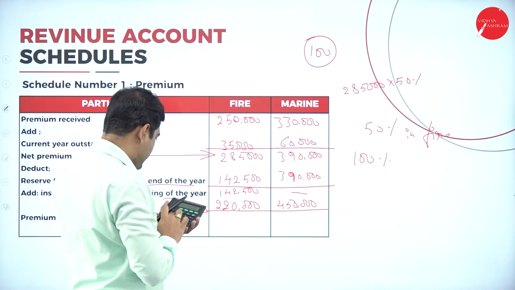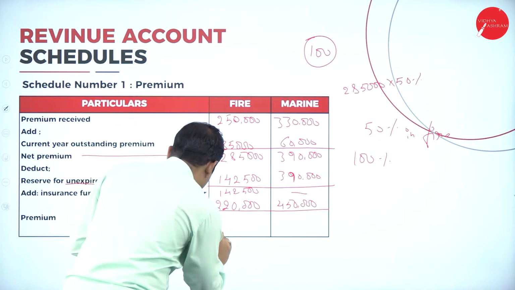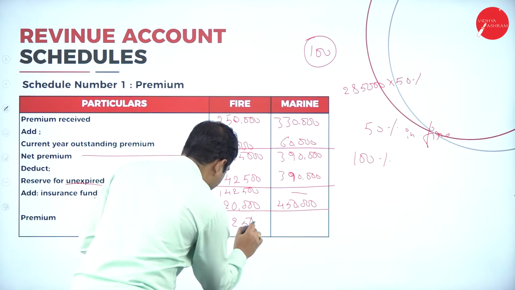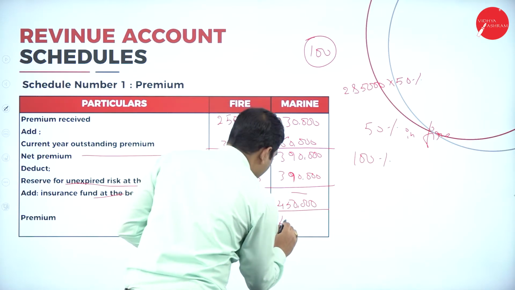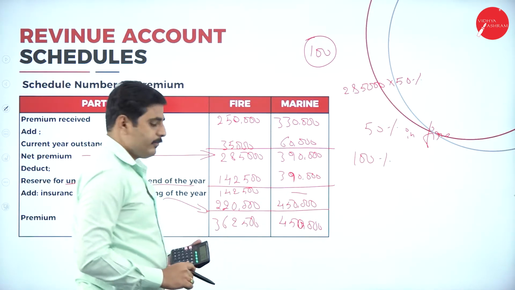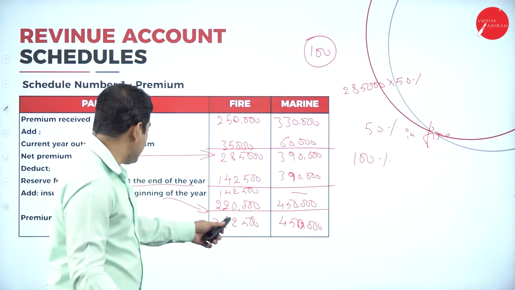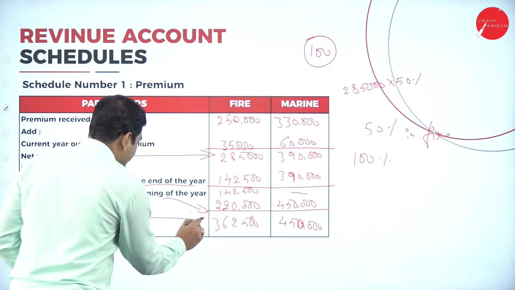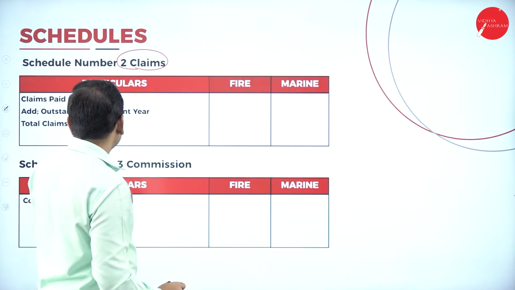1,42,500 plus 2,20,000. So it is 3,62,500. It is 4,50,000 in case of marine. This is the total premium. Now let's go to the next schedule.